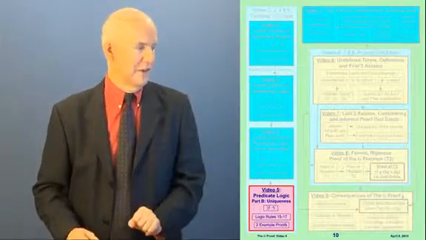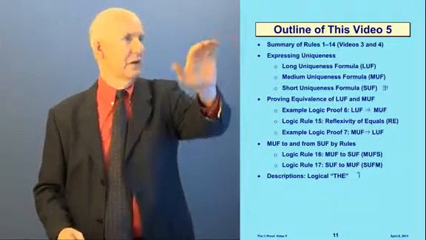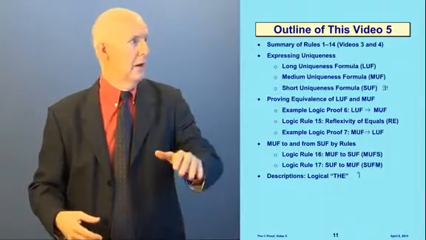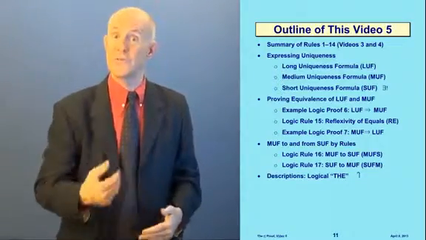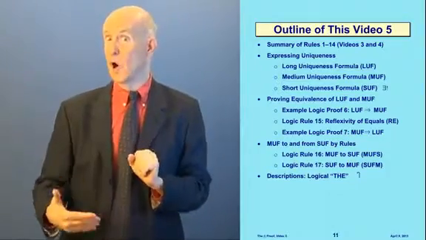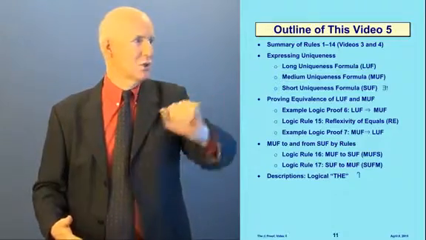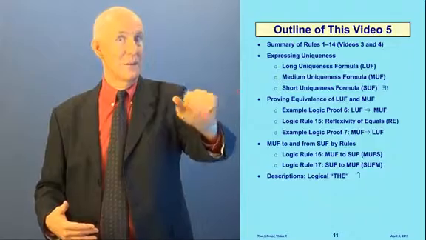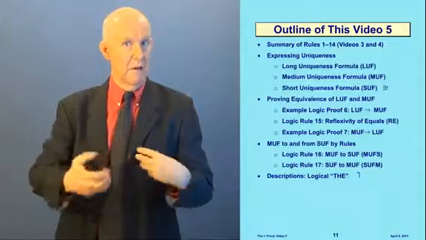Okay, so here we are in video 5. Here's our outline of this video. We're going to give you a quick summary of the rules that we've done so far in videos 3 and 4. Then we're going to talk about how to express uniqueness. We have 3 different formulas for expressing uniqueness: the long uniqueness formula, LUF; the medium uniqueness formula, MUF; and the short uniqueness formula, SUF, which is the upside down E with the exclamation point added. Then we're going to prove that the LUF and the MUF are equivalent to each other.